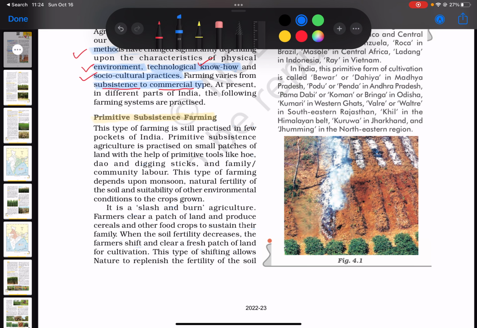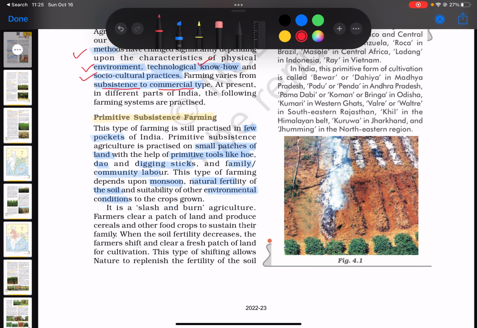So, this type of farming is still practiced in a few pockets of India. Primitive subsistence agriculture is practiced on small patches of land with the help of primitive tools like hoe, dao, and digging sticks, and family community labor. This type of farming depends upon monsoon, natural fertility of the soil, and suitability of other environmental conditions to the crops grown. So the key idea here gives you some key characteristics of primitive subsistence farming.